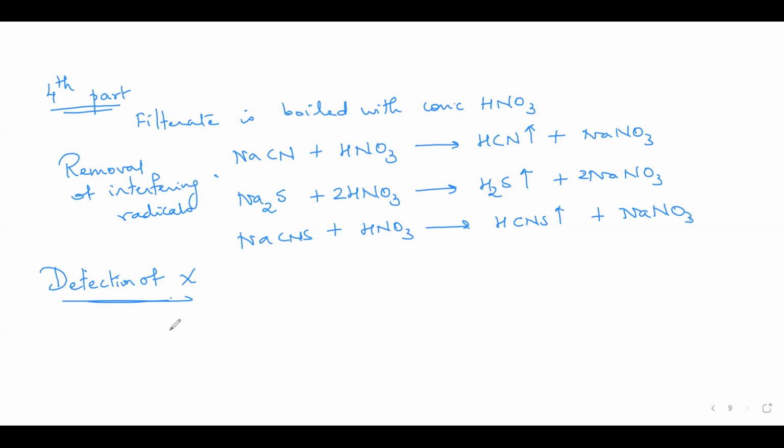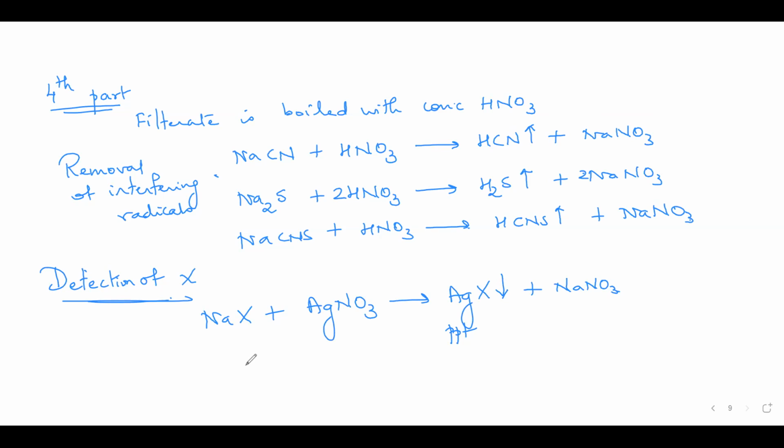So after boiling the filtrate with HNO3, you add silver nitrate to that. If any halide ion is there, it will now combine with silver nitrate to give you what? You'll get a precipitate of AgX. The precipitate will differ if you have different halogens, correct? Yes, ma'am.